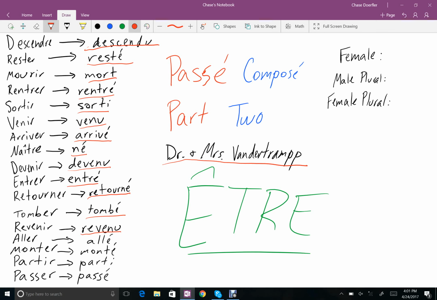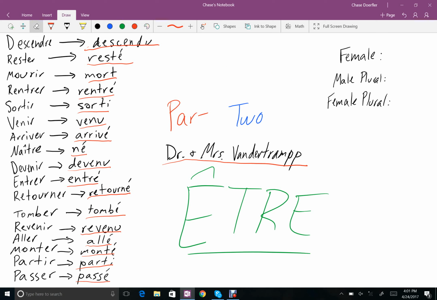Aller, which means to go, will be allé. Monter, which means to climb, will be monté. Partir, which means to leave, is parti. And passer, which means to pass by, is passé, as in Passé Composé.